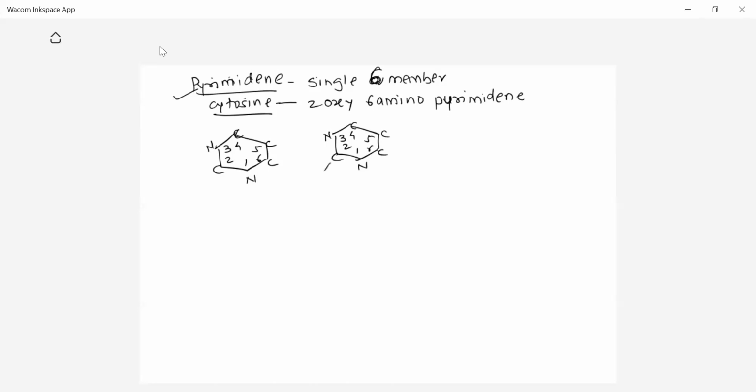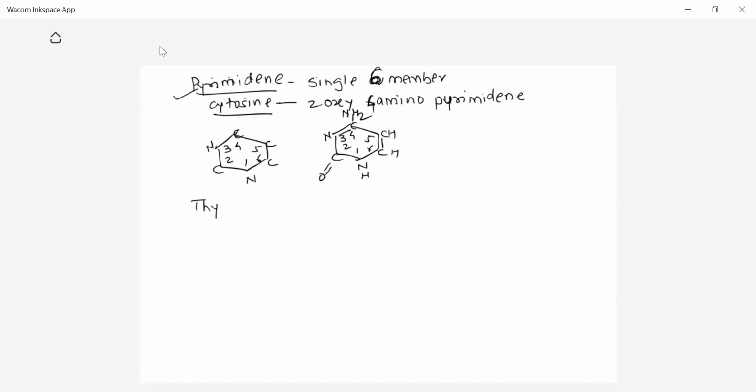So 2-oxy 6-amino. Where is the 6 position? 2-oxy 4-amino, not 6-amino. It is 4-amino. So here there will be an amino group. So complete the valency. This carbon requires a bond. This carbon has fulfilled valency. Here there will be a double bond, hydrogen, hydrogen, and hydrogen. So this is the cytosine.